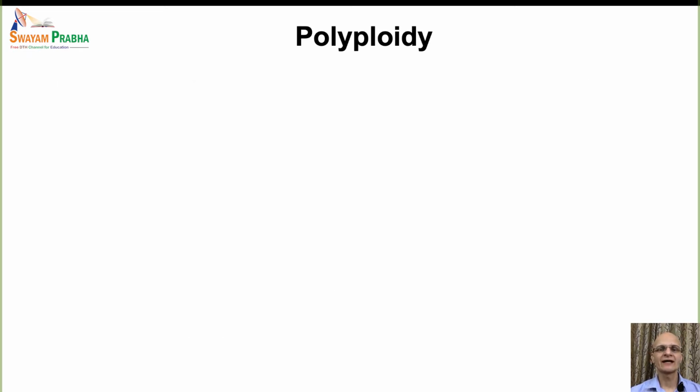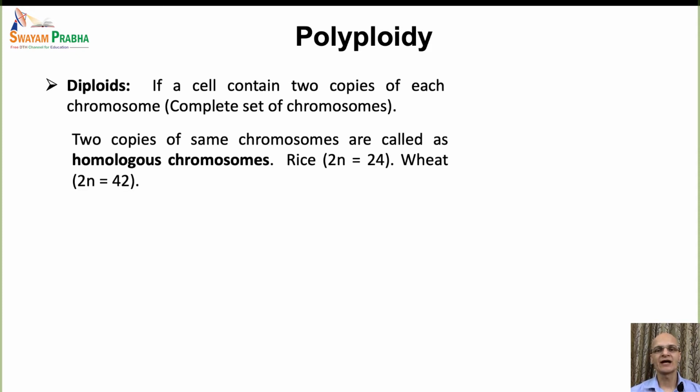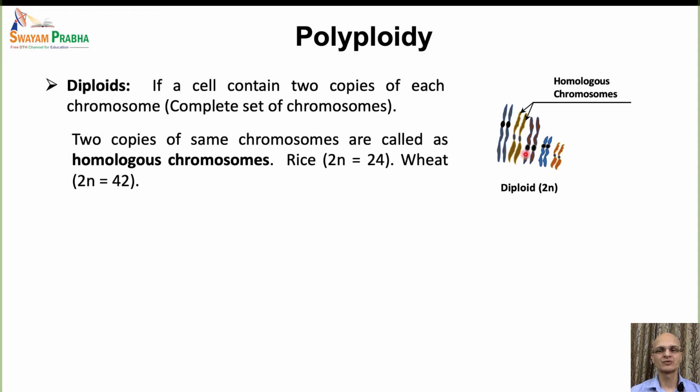Now, before going ahead in the discussion of polyploidy or polyploids, let's learn about few terms which are associated with the ploidy. First is the diploids. So, if a cell contains two copies of chromosomes, that is the two sets of the chromosomes, it is called as diploids. Like here, we have two copies of each chromosome. So there are 5 chromosomes in total having 2 copies of each chromosome.